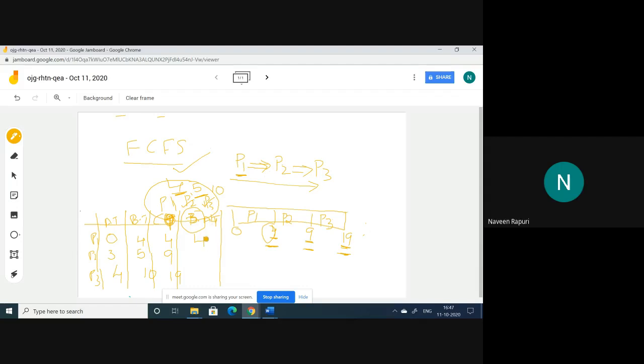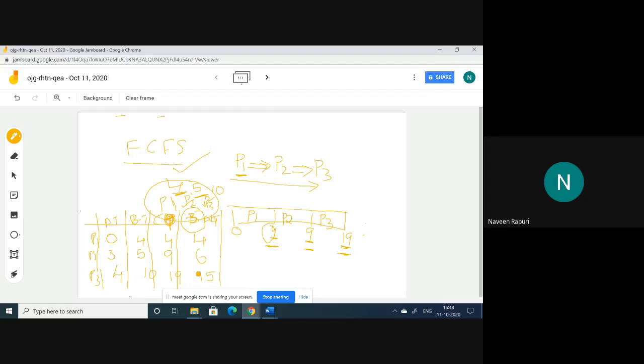Coming to P2, the completion time is 9 and the arrival time is 3. So 9 minus 3, that is 6, is the turnaround time. And coming to P3, that is 19 minus 4, that is 15. The turnaround time of P3 is 15.